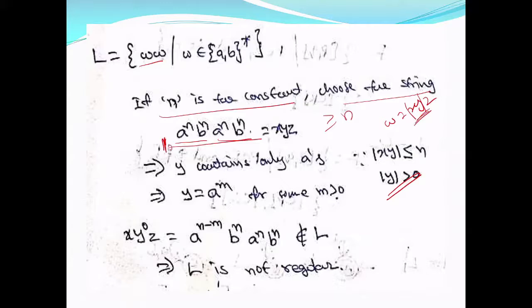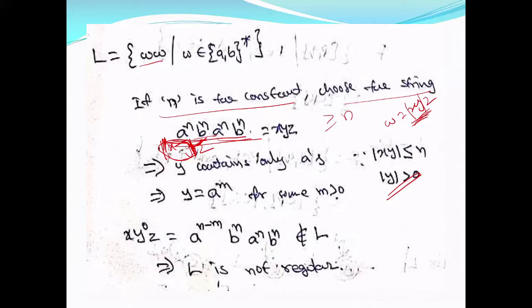So if this is your xyz, if you want to write this in the form of xyz, your xy is always either here, the length of xy is less than or equal to n. Or if you move your x and y further, it may contain some a's and some b's. Your y can contain a's and b's, but at most it cannot contain this a and this a, or this b and this b. In which case y can contain a's from here or a's and b's from here, and only b's from here.